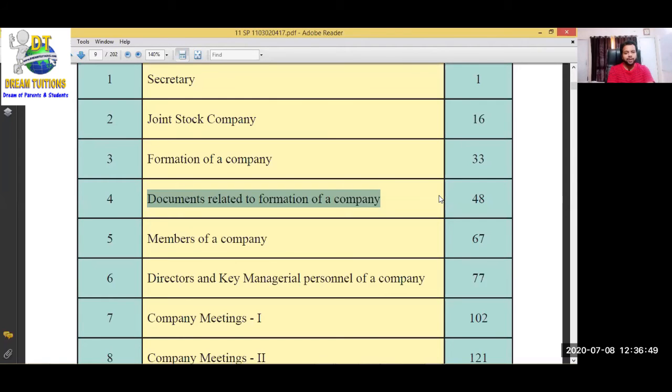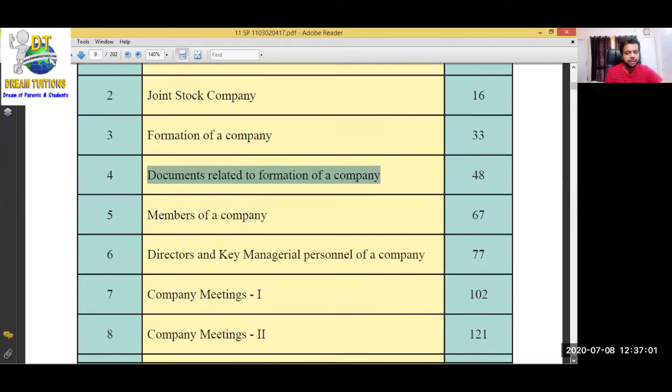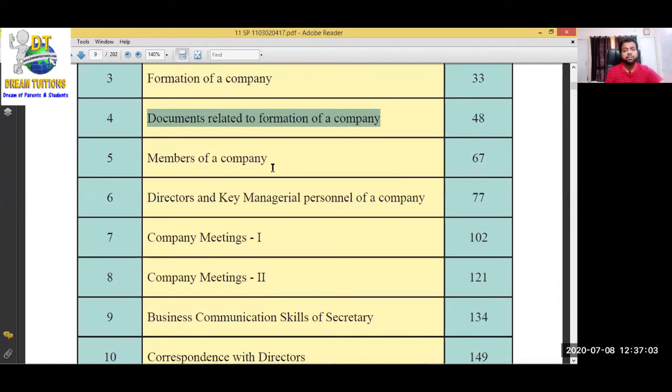Then in the fifth chapter, I will explain in more detail when we start that topic. What is the name of the fifth chapter, students? Just see: Members of a Company. Who are the members of a company? Shareholders are the members of the company. How do we become a member of any company?